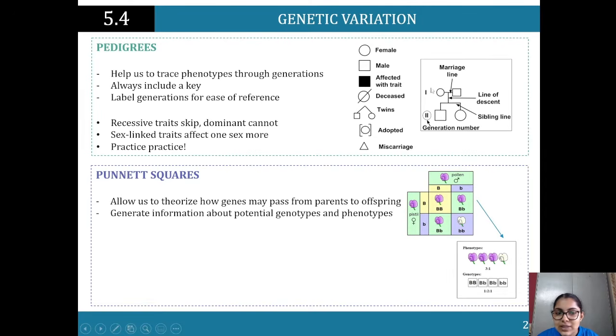So this is the generation number. The first generation may be, for instance, parents. The second generation is children. That's the line of the descendant, and that's a sibling line. In twins, it would be like that.